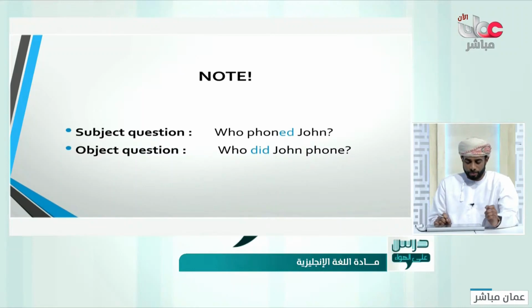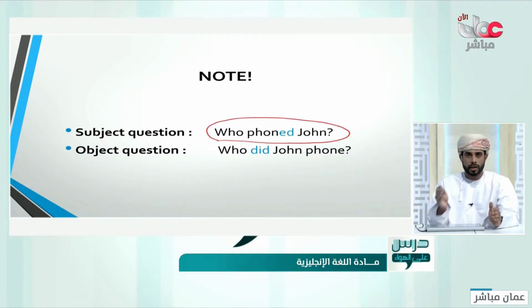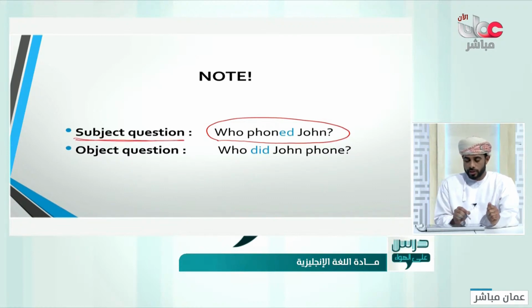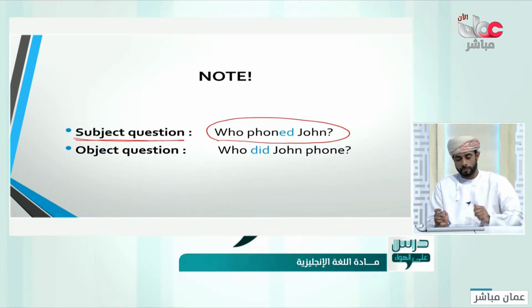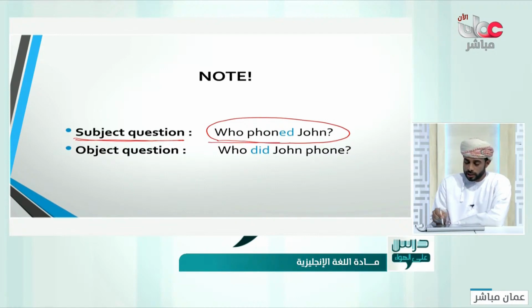Now you can notice something. You may ask, but teacher, sometimes we say, who phoned John? Where is the time? Where is the time that we haven't moved? This is more of an informal way to ask. Who phoned John? It is better to say whom. We are asking here about the subject. Who phoned John? We can say, for example, by whom was John phoned? Whatever. Good. This is to ask about a subject.